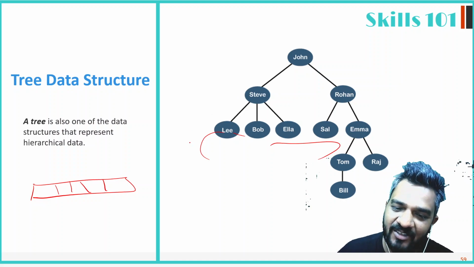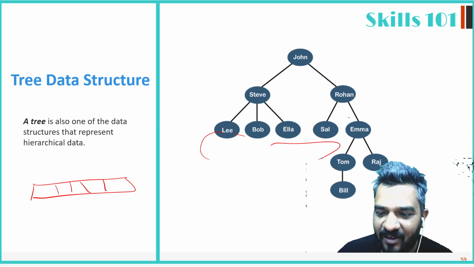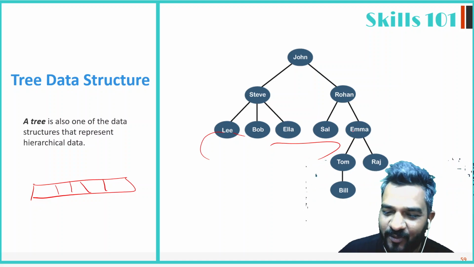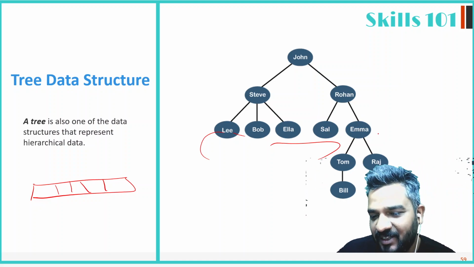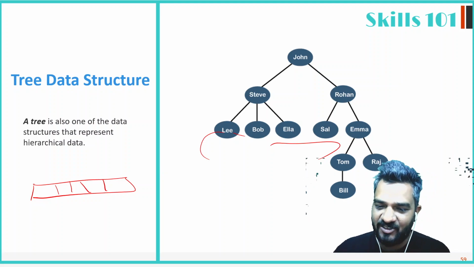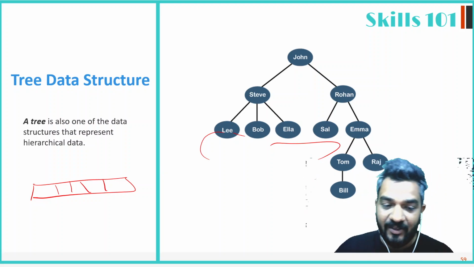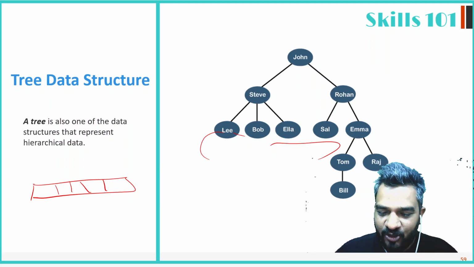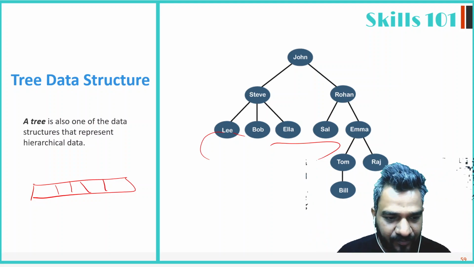In Steve's team there are three people working. In Rohan's team there are 1, 2, 3, 4, 5 people working. In Sal there is no one working. Emma has three working, right? So that is the representation that the tree data structure provides us, a hierarchical way, where you can show multiple levels,